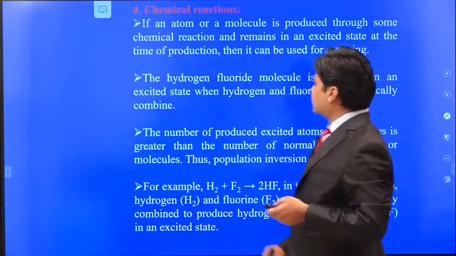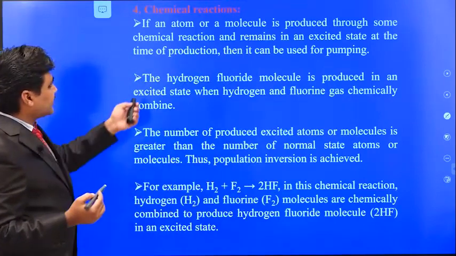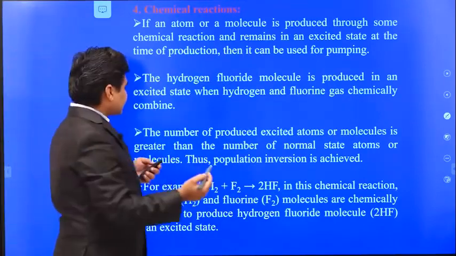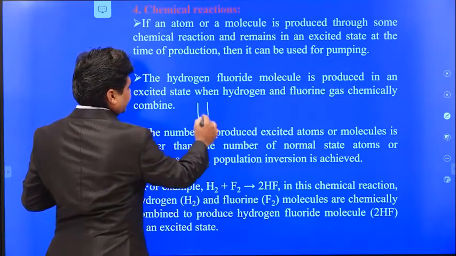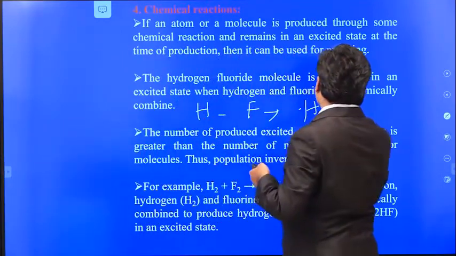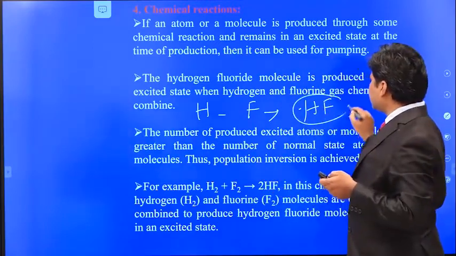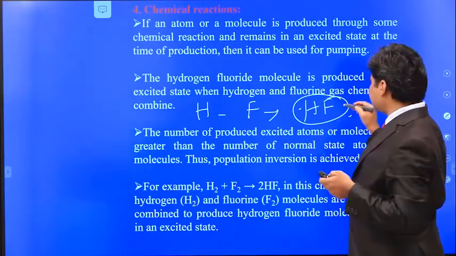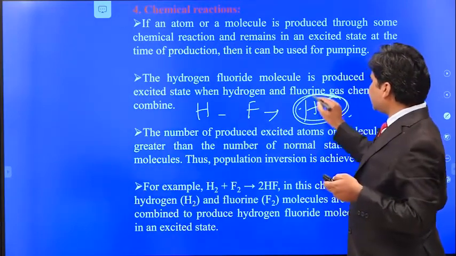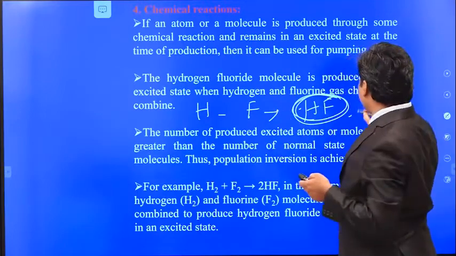The fourth one is the chemical pumping. In this chemical pumping, we mix two gases. Let us take the example of hydrogen and fluorine. When hydrogen and fluorine react, you get hydrofluoric acid. During this chemical reaction, some heat is absorbed. So the atoms, immediately when they are forming, take all the heat energy and go to the excited state.